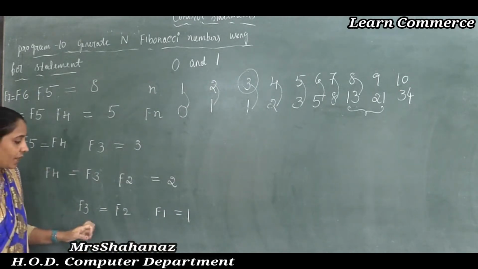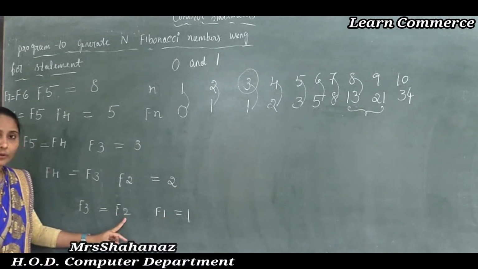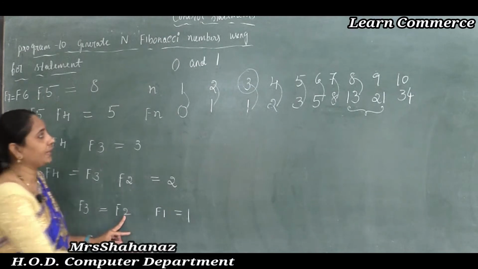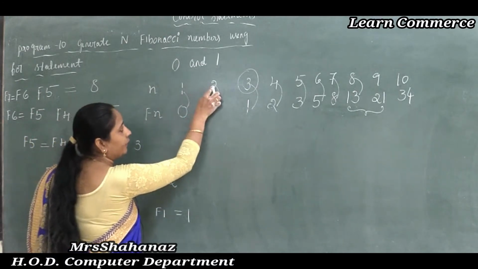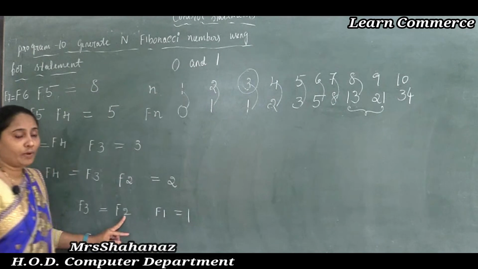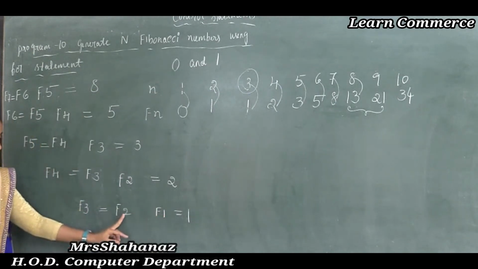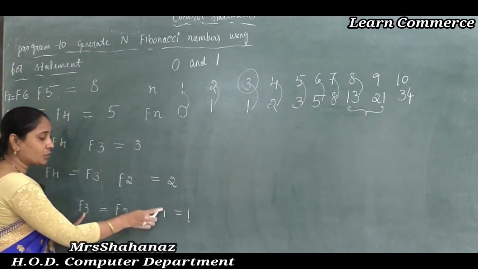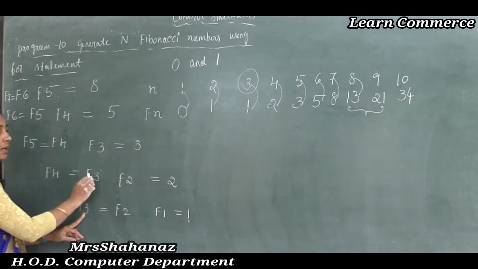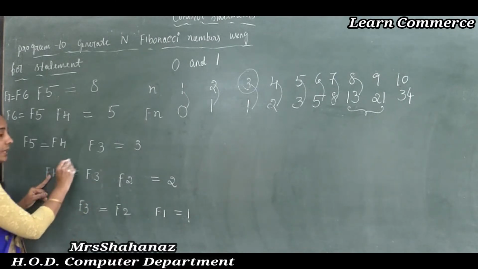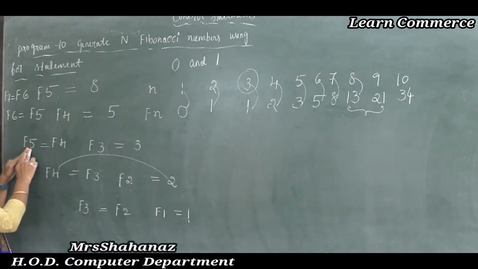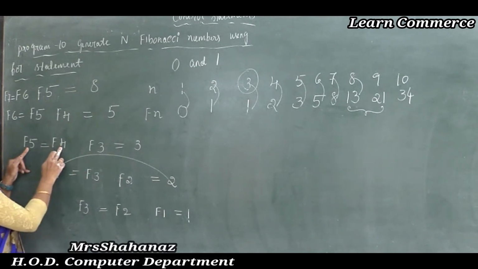As we know the F1 and F2 values, correct? Now if you add the first and second values, it is possible to get the third value, which is 1 here. To get the next value, we need to add 2 and 3, so it is possible to get the fourth value. And to get the fifth value, we need to add the third and fourth.